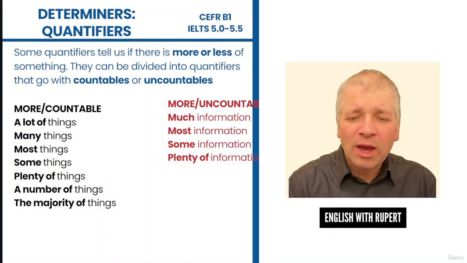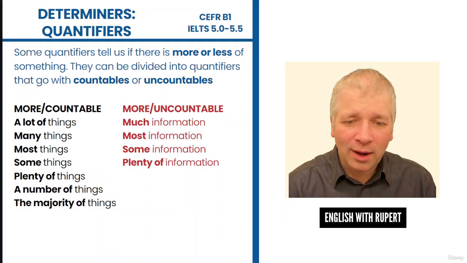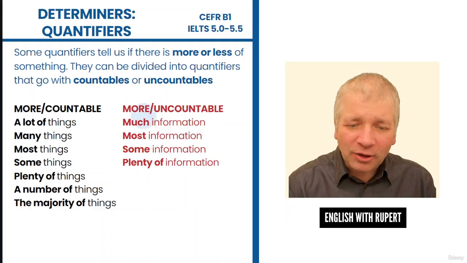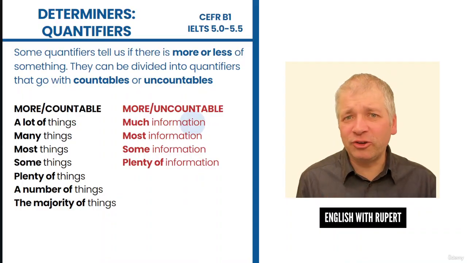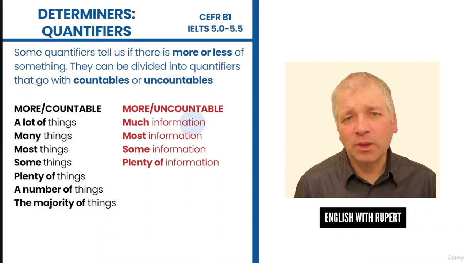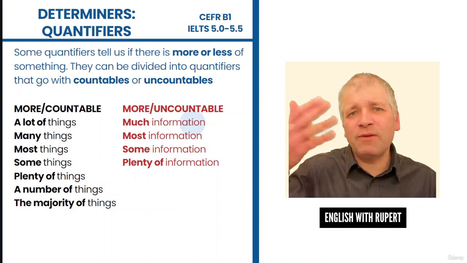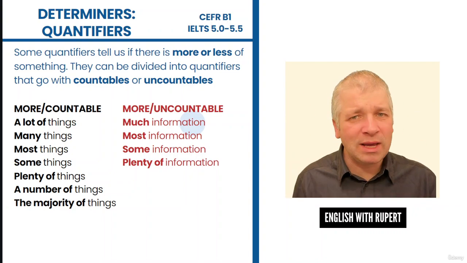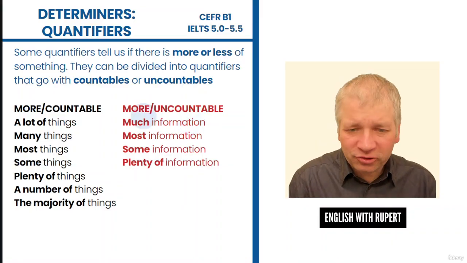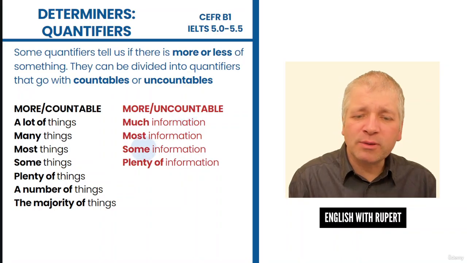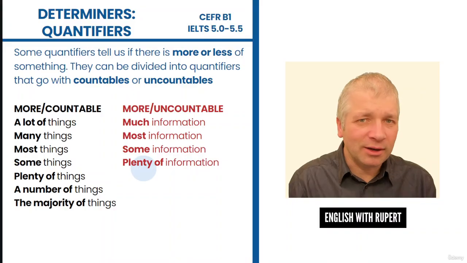Some words go with uncountables, and some of these go with either countable or uncountable. So much information is just uncountable. Information is an uncountable noun. We can only use it without going 1, 2, 3, 4, 5, 6. Information is always the same. It never becomes informations. So much goes with uncountables. Most, some, and plenty of can go with both countables and uncountables.